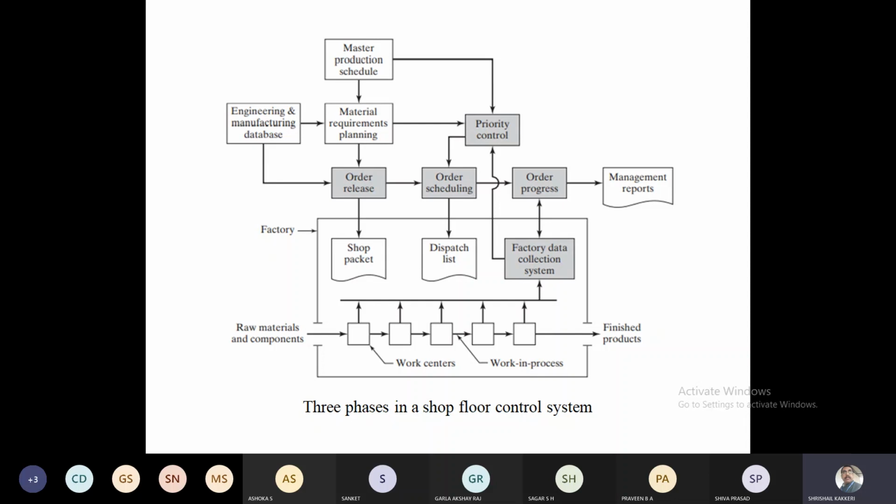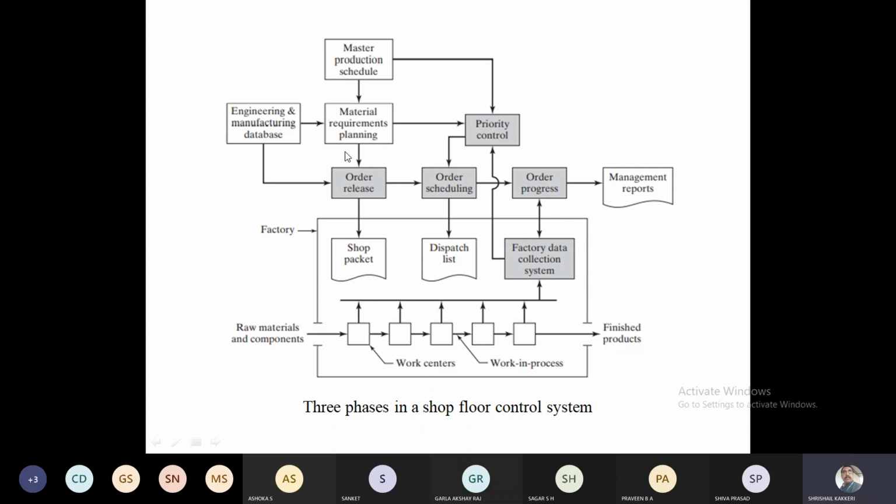Before we go to the tapping, I have to go for marking and a pilot hole, and finishing the hole size, then go for the threading. These are the three important initial processes we have to do on the material before we go for the tapping. So the priority control will show what should be done first and what next, and who all have to be involved in this. That decides the priority control, and then the order will be scheduled.